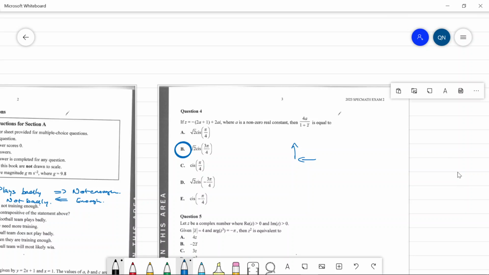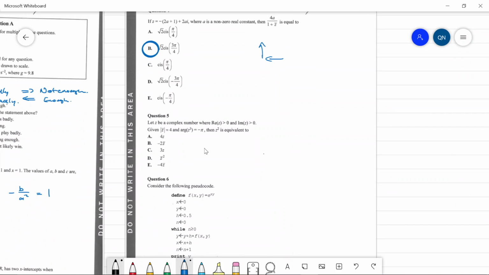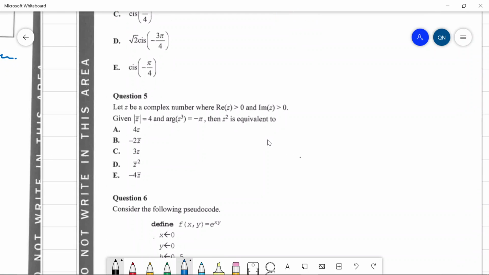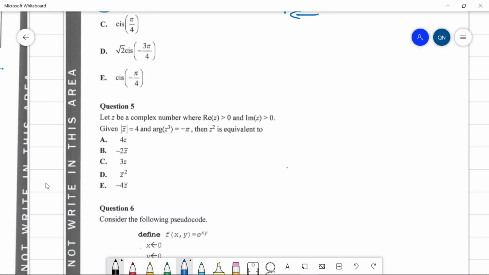Okay, question 5. Let Z be a complex number. Real part of Z is greater than 0. Imaginary part of Z is greater than 0. Given that the modulus of Z conjugate is this thing, and arg of Z cubed is -π, then Z squared is equivalent to... What on earth is this question?